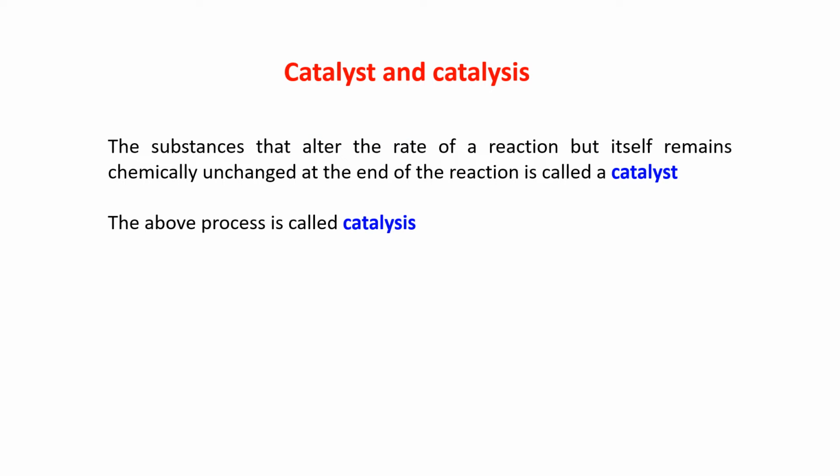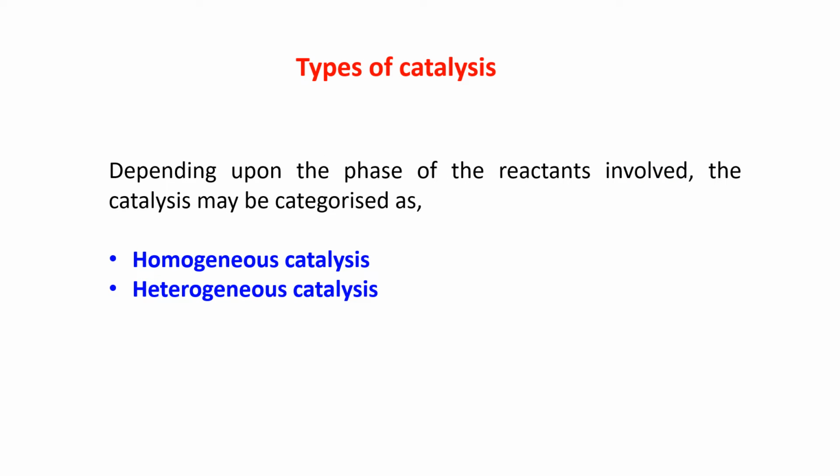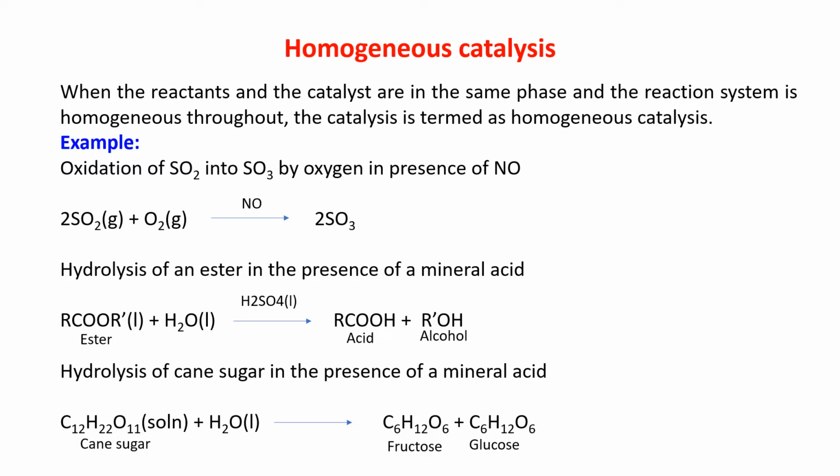Catalyst and catalysis. The substances that alter the rate of a reaction but itself remains chemically unchanged at the end of the reaction is called a catalyst. The above process is called catalysis. Types of catalysis. Depending upon the phase of the reactants involved, the catalysis may be categorized as homogeneous catalysis and heterogeneous catalysis. Now, homogeneous catalysis.